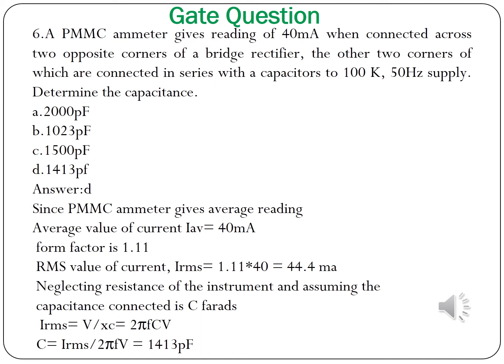The answer is D. Explanation: since the PMC ammeter gives average reading, the average value of current is equal to 40 milliamps. Form factor is 1.11, so the RMS value of current is 1.11 into 40, that is equal to 44.4 milliamps. So the formula is C is equal to IRMS divided by 2 pi FV. So that is equal to 1413 picofarad.